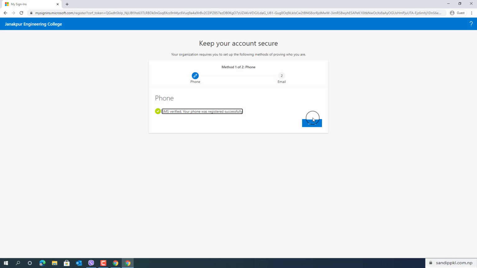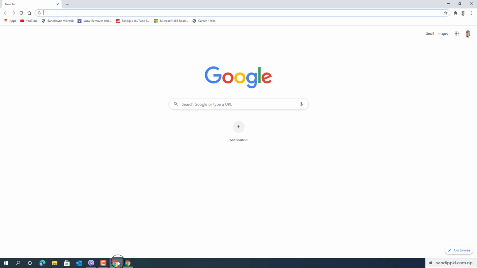Next, you have to verify your email. You can type the email in which you want to receive the verification code. Let's move to Gmail.